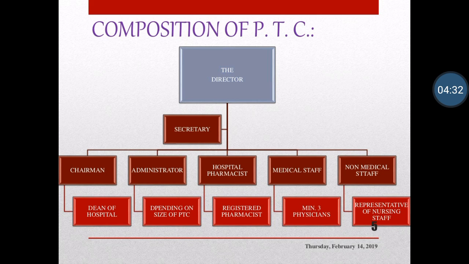The medical staff contains a minimum of 3 physicians. Without 3 physicians, the pharmacy therapeutic committee cannot be formed.